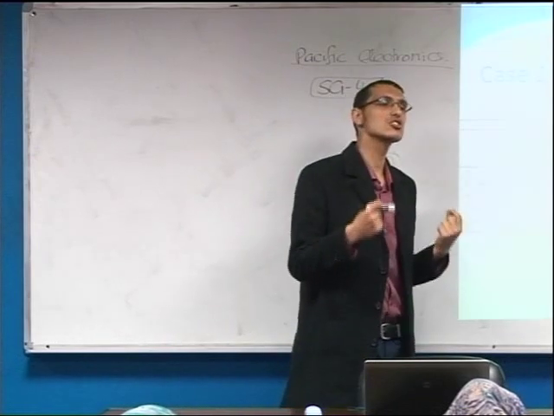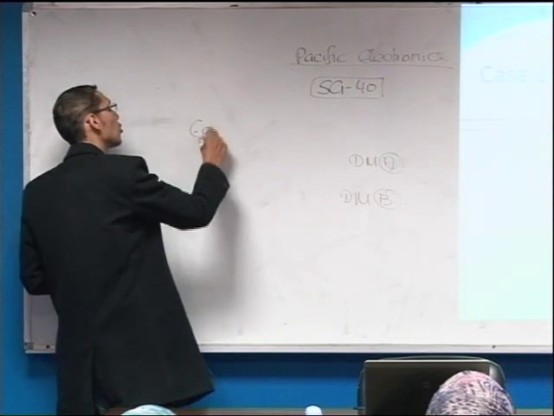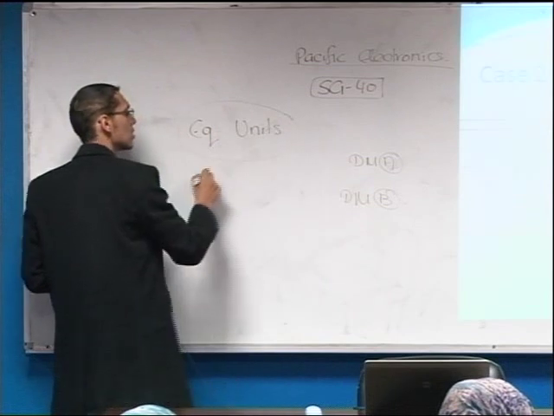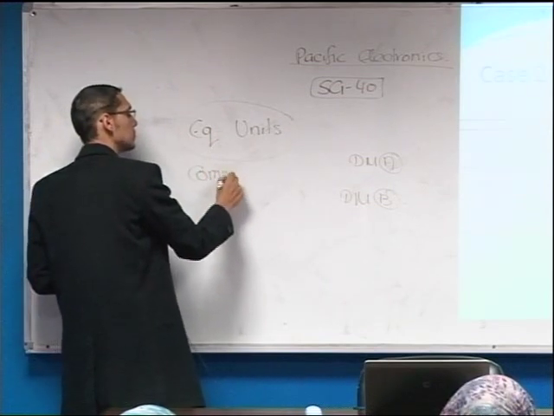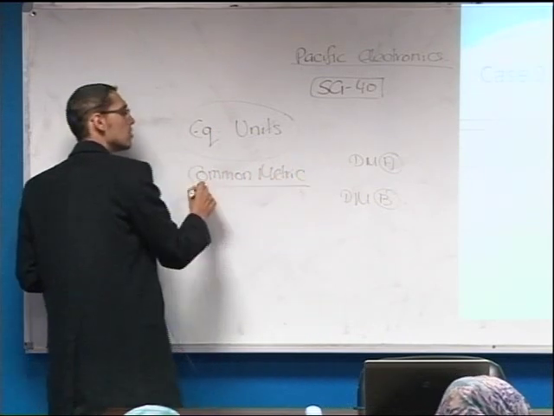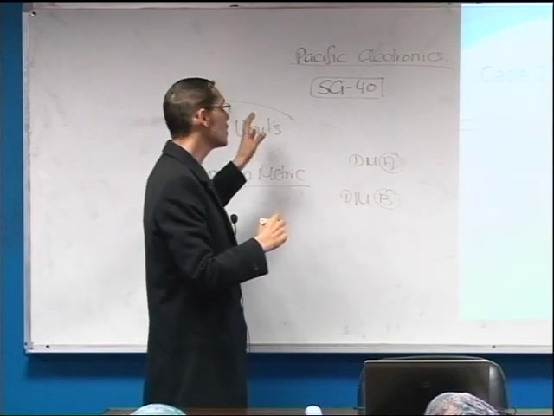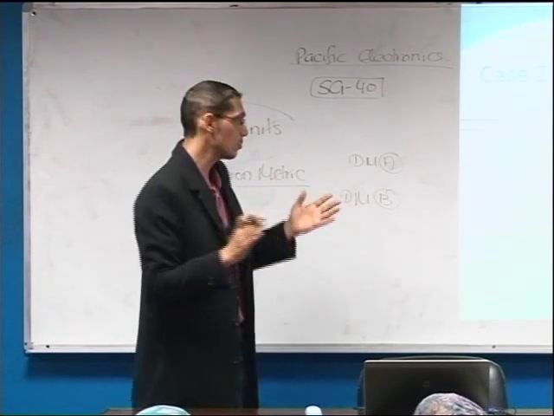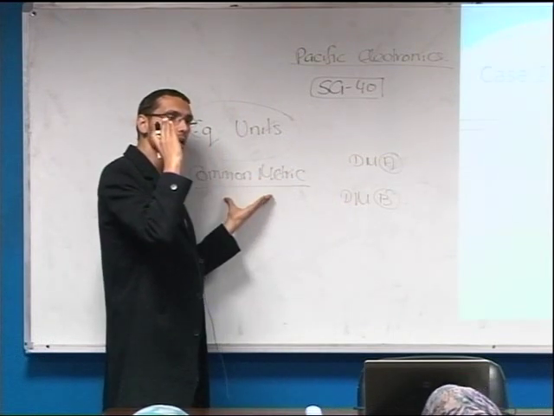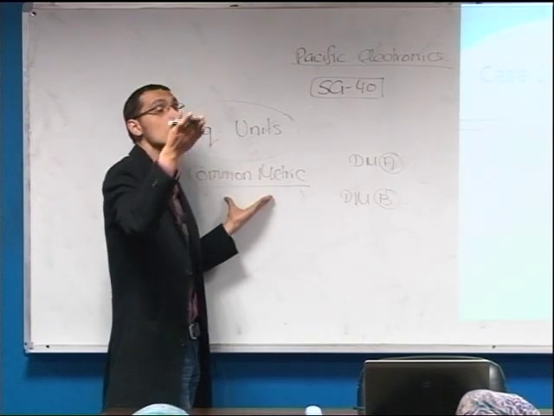This common metric is called equivalent units. Therefore, we need to calculate something called equivalent units. This is the common measure or the common metric that we are going to use. Of course, after calculating the equivalent units, the equivalent units would be the common metric, would have the same characteristics for the finished and would have the same characteristics for the unfinished.